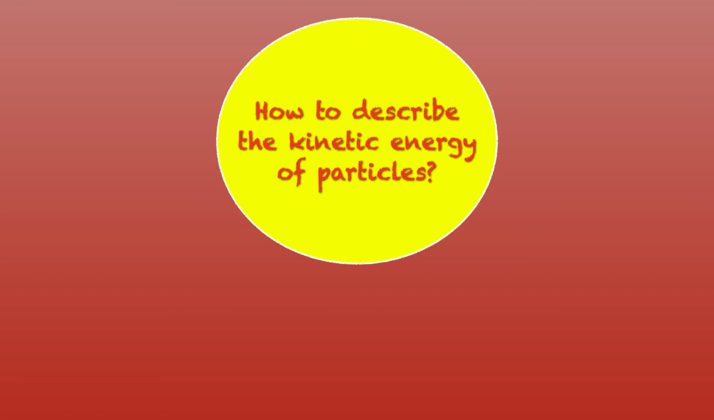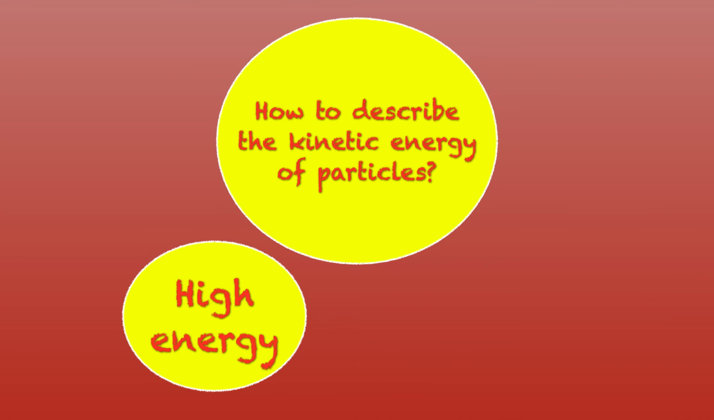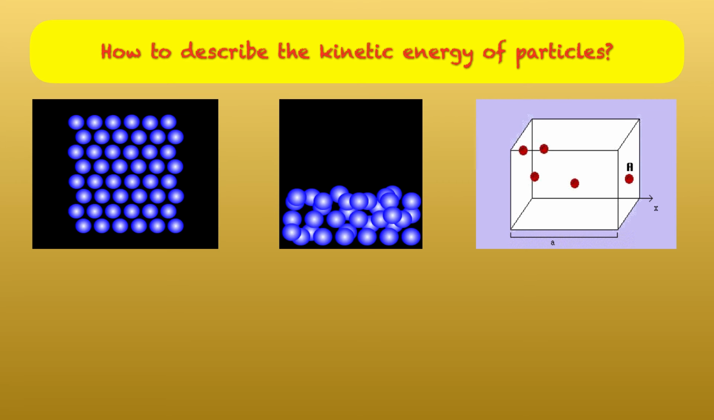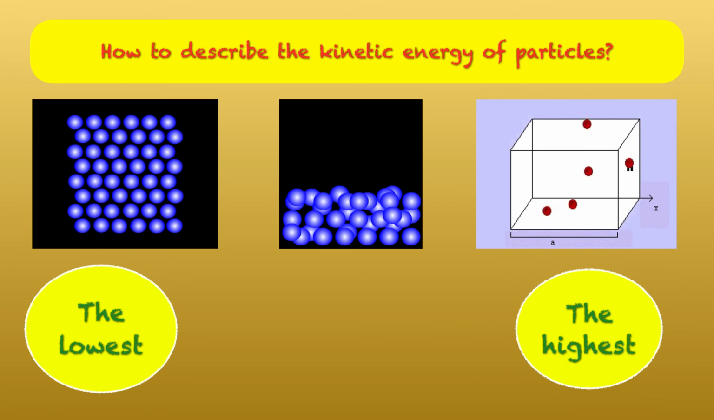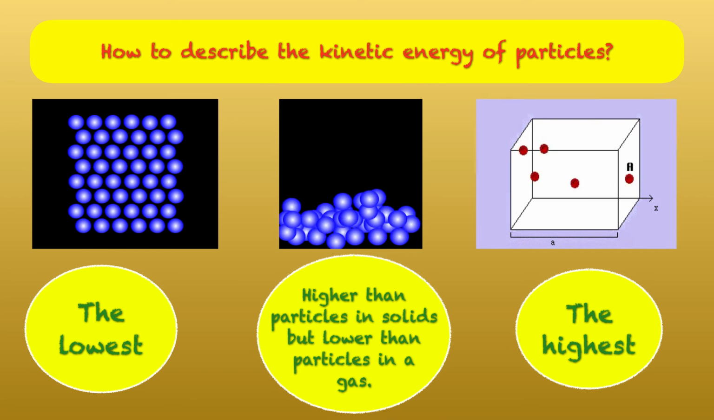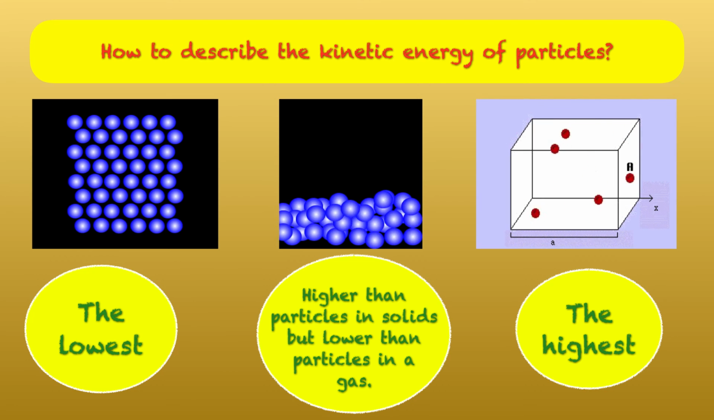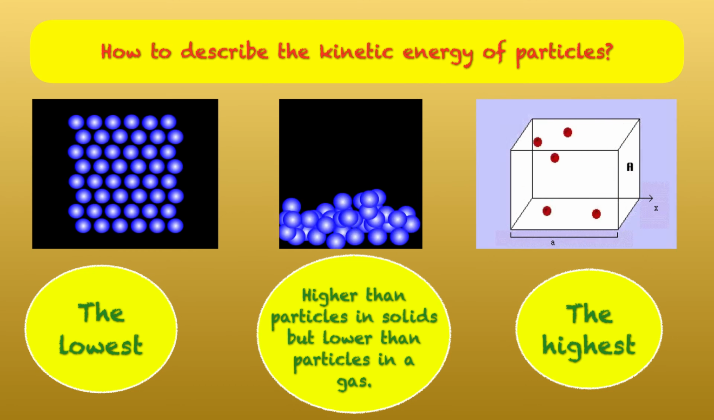What if you were asked about the kinetic energy of particles? Energy can be described as high or low. As particles are vibrating in their place in a solid, they have the lowest kinetic energy. Oppositely, when particles are moving fast in a gas, they have the highest kinetic energy. Kinetic energy of particles in the liquid is higher than the kinetic energy of the particles in a solid, but lower than the kinetic energy of the gas.